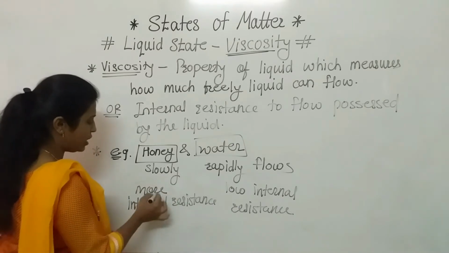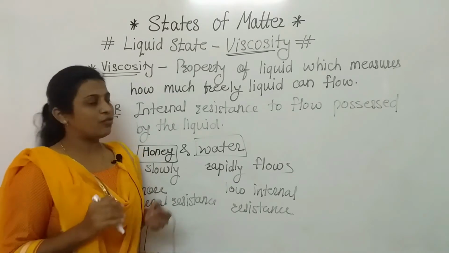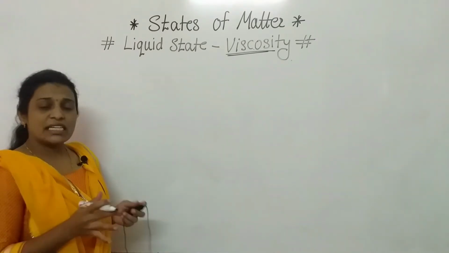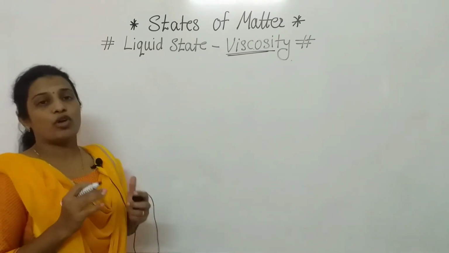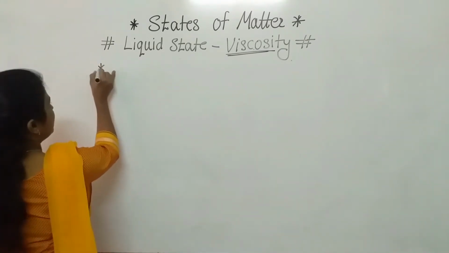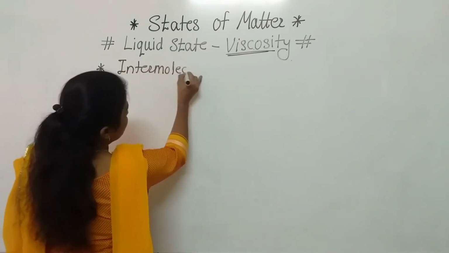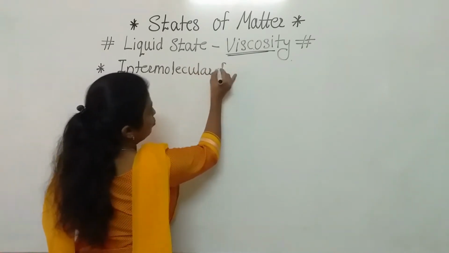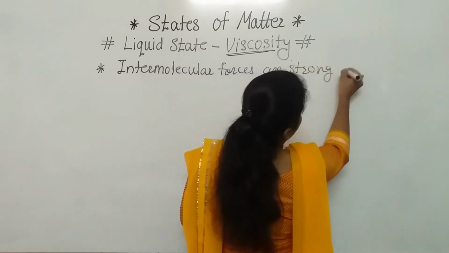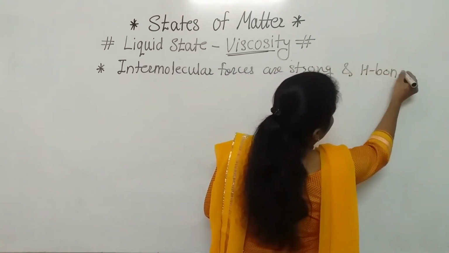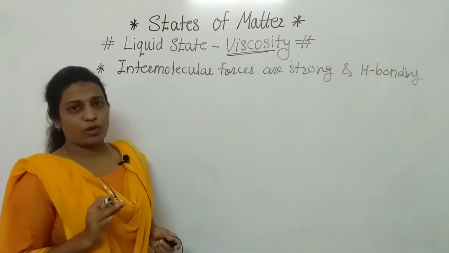Yes, we understood that internal resistance is more or less, but who is creating that internal resistance? That we will discuss here. That internal resistance or viscosity is because of only intermolecular forces. If these intermolecular forces are strong, and hydrogen bonding. If we consider these two reasons, what is the reason? Hydrogen bonding and strong intermolecular forces.